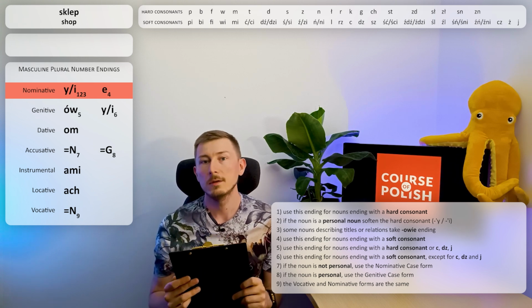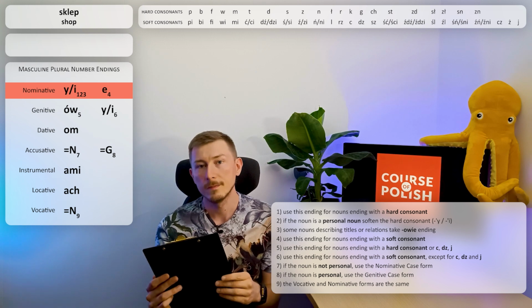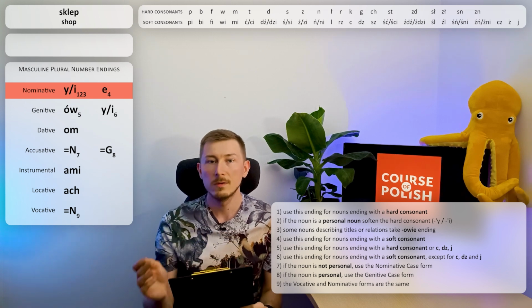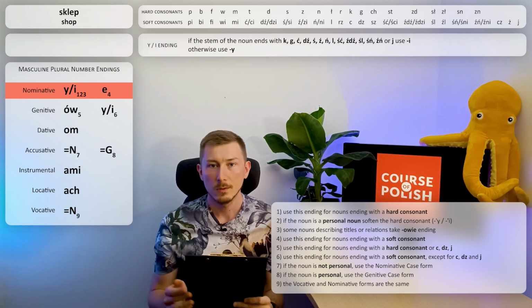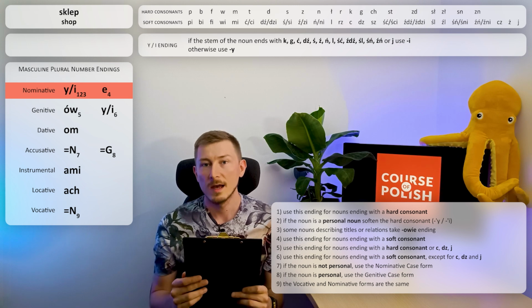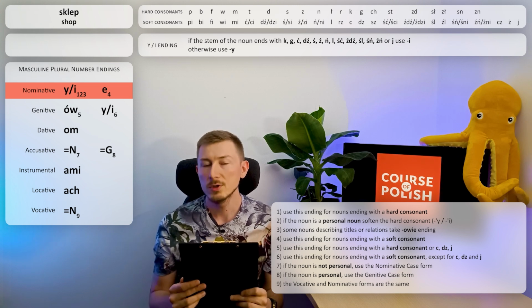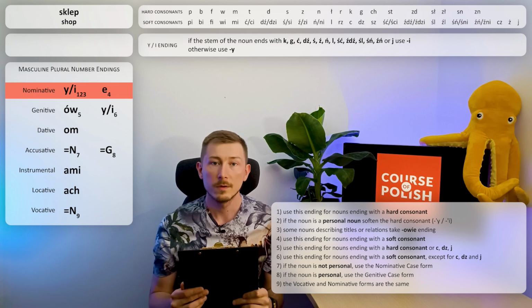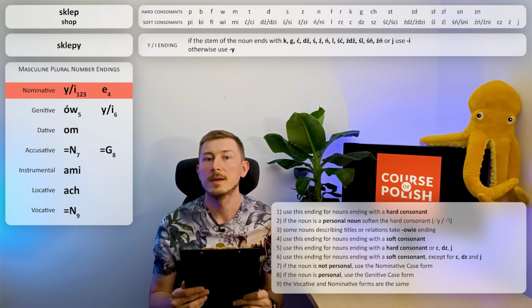But how do we decide if we should use I or I? To decide this, we have to learn this rule. So if you read this rule, you can see that after the letter P, we should use the ending I. So the final form for nominative plural will be sklepy.